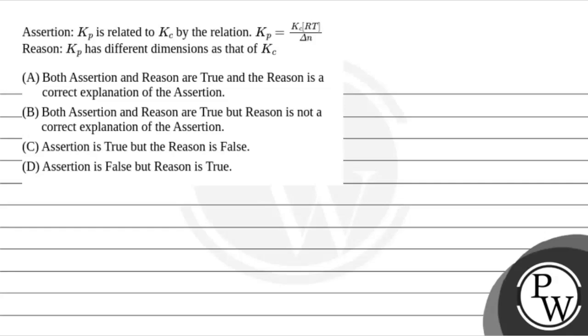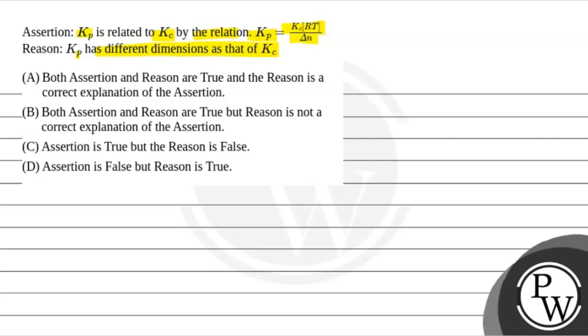बच्चों, let's read the question. The question says assertion: Kp is related to Kc by the relation Kp is equal to Kc RT by delta n. The reason is Kp has different dimension as that of Kc. So we have to tell that both assertion and reason are true, and reason is the correct explanation of assertion.